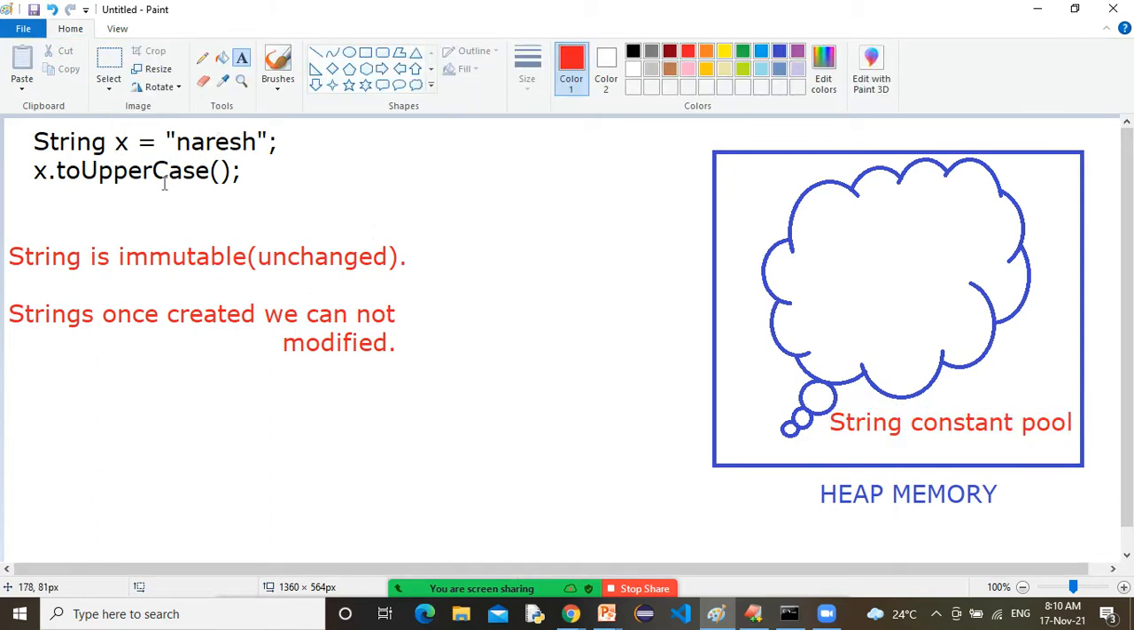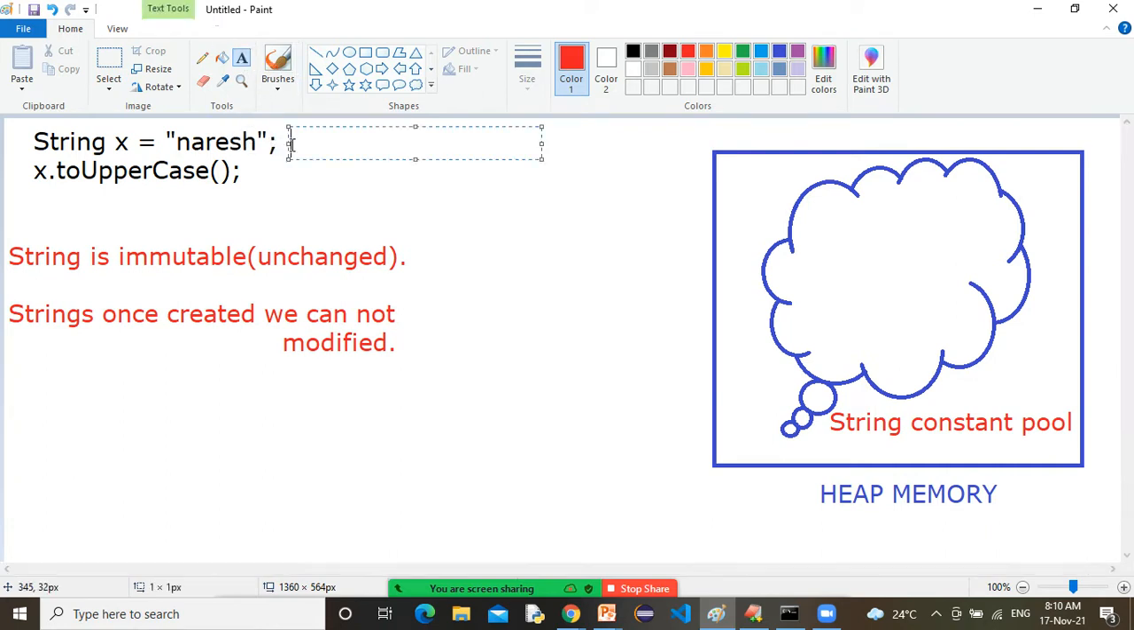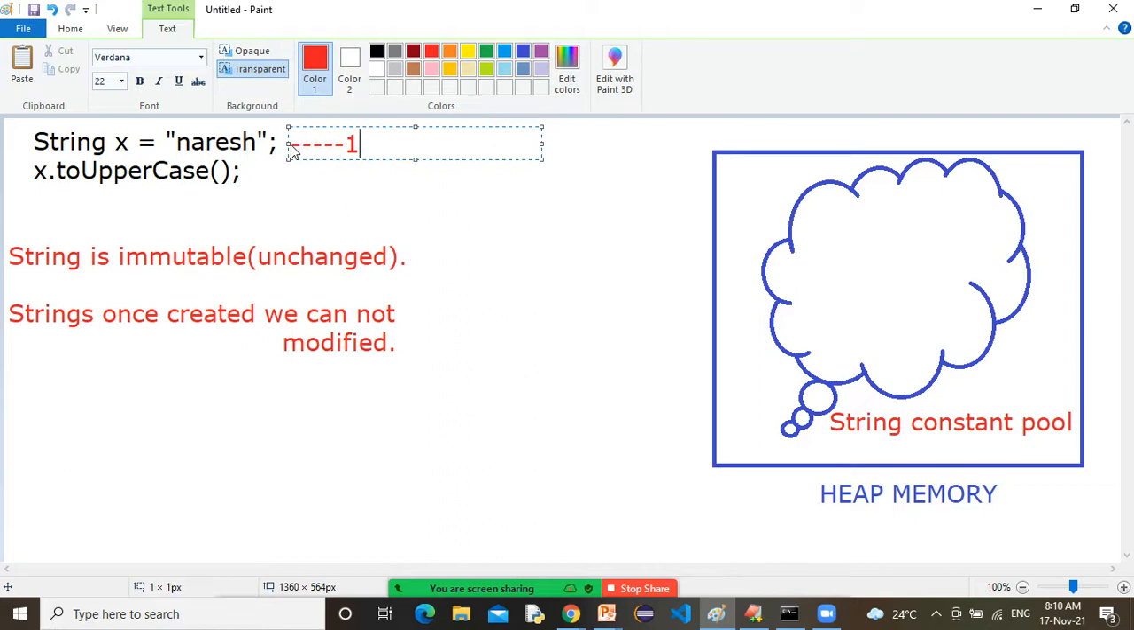Whenever we create a string object using a literal, not by the new keyword, then that string object is created inside the string constant pool. Let's assume this is line number one, and this is line number two.